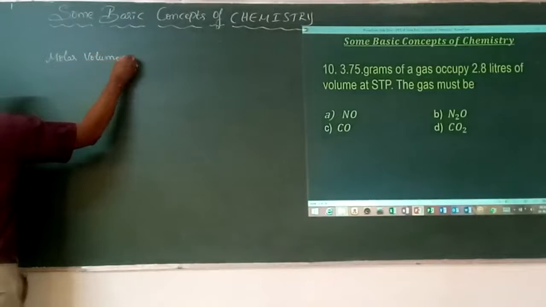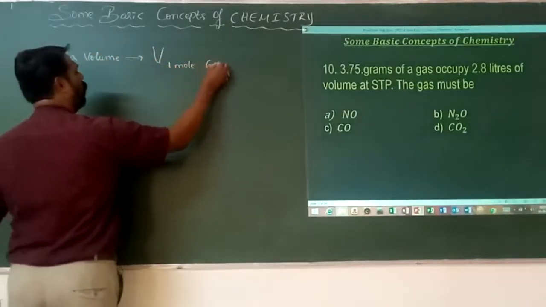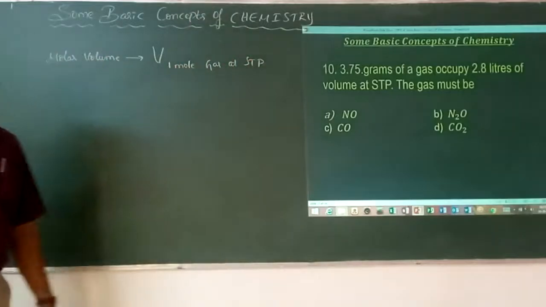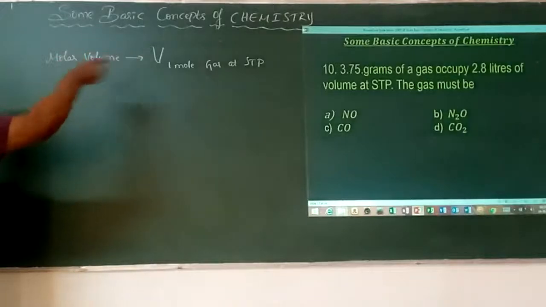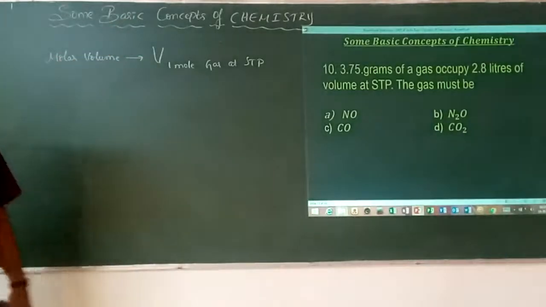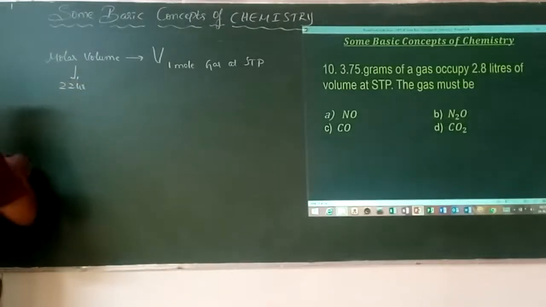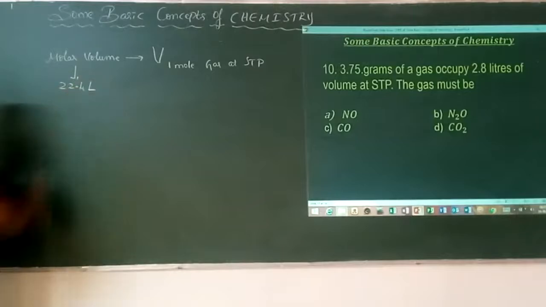Molar volume is the volume occupied by 1 mole of any gas at STP, any gas existing in nature. What is the respective volume at standard temperature and pressure? It is 22,400 mL, or in terms of liters, 22.4 liters.